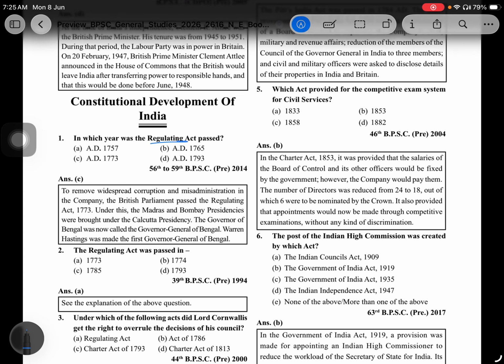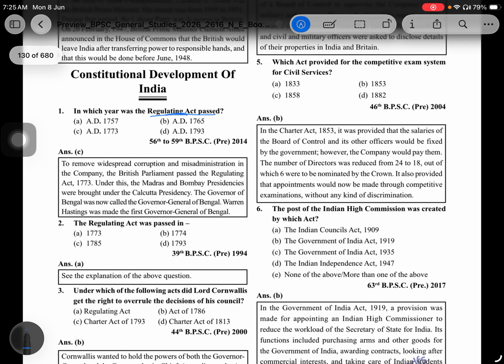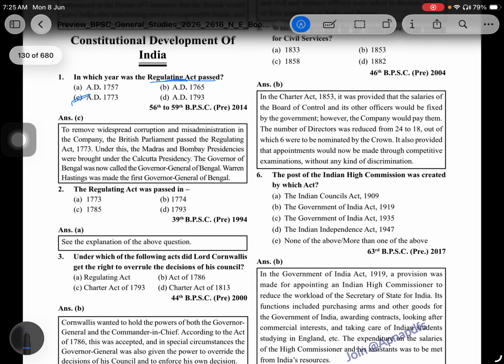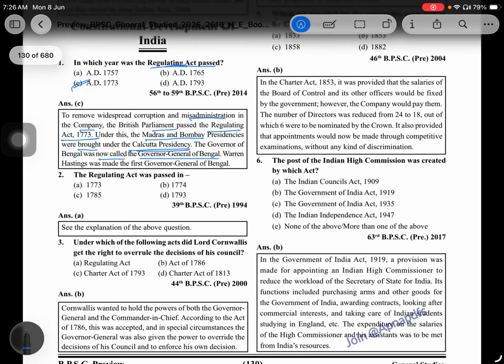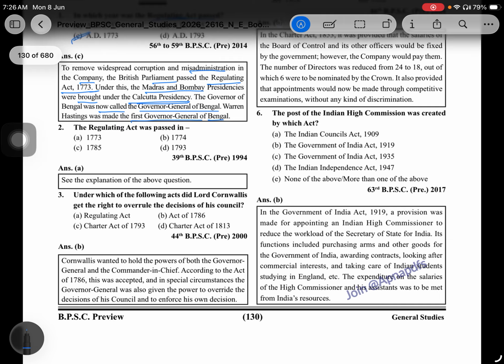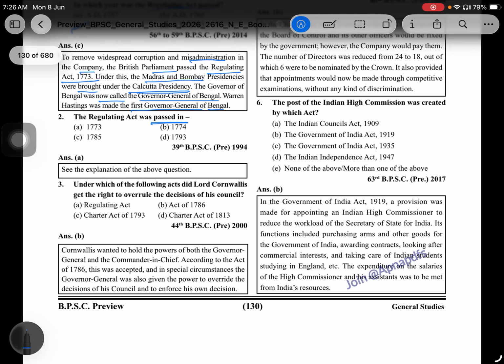We move to the constitutional development of India. In which year was the Regulating Act passed? That is 1773. Due to widespread corruption and misadministration in the company, the British Parliament passed the Regulating Act of 1773. Under this, the Madras and Bombay Presidencies were brought under the Calcutta Presidency. The Governor of Bengal was now called the Governor General of Bengal. Warren Hastings was made the first Governor General of Bengal.